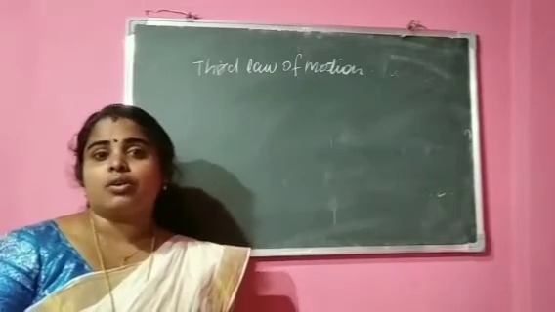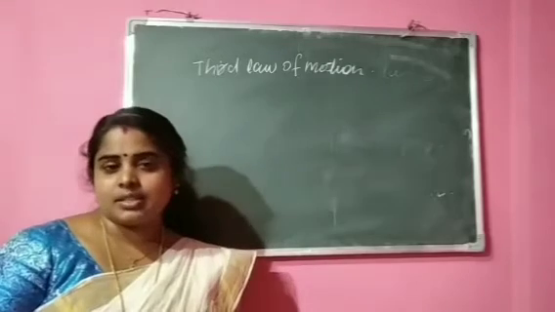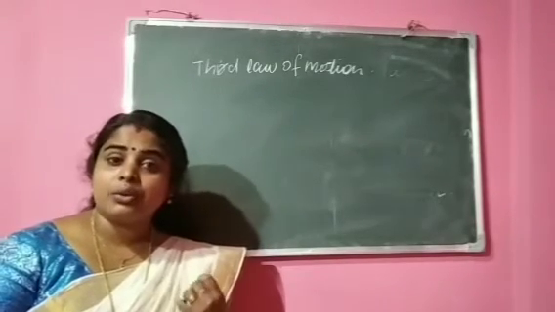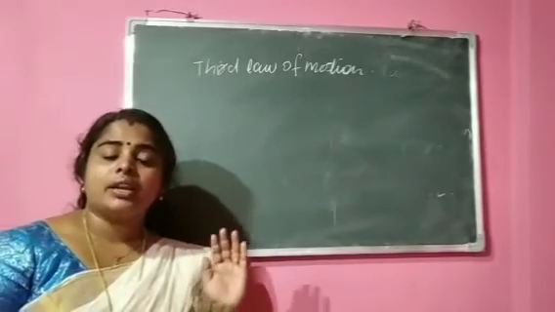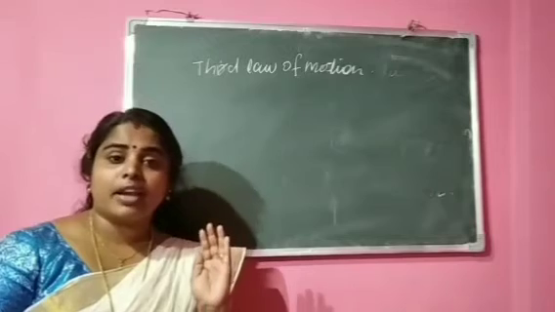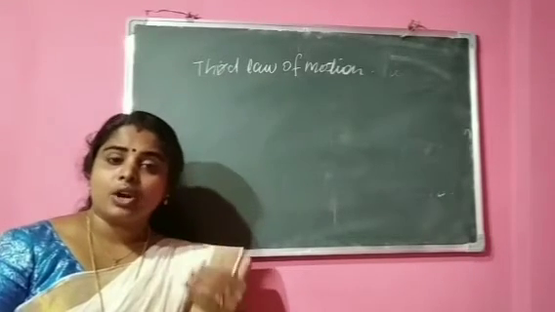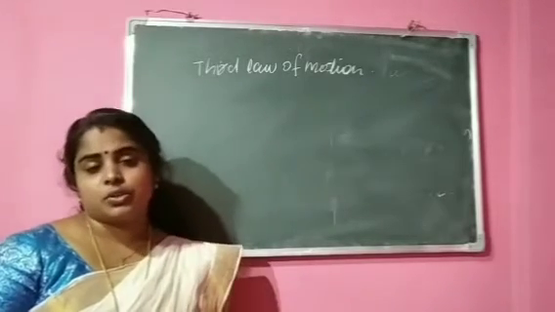And what is the third law of motion? The third law of motion states that for every action there is an equal and opposite reaction. So when we apply a force of F Newton on an object, the second object also exerts the same force on the first object.